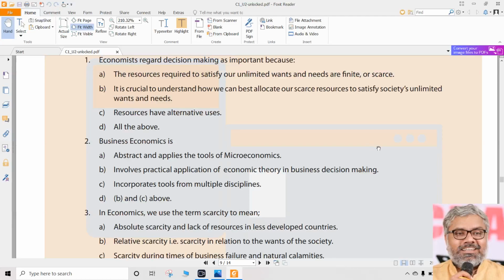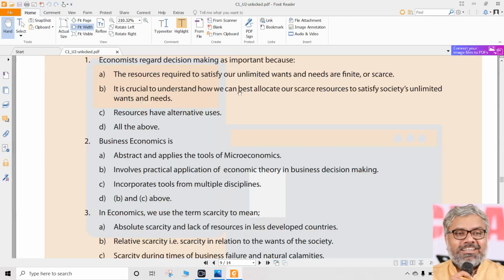Because resources are limited and wants are unlimited, you cannot use the resources for satisfying every want. So you need rationing. You need to take some decisions. Definitely that is one of the reasons. First point correct, but it may or may not be the correct answer. We still have to read through all the other statements.